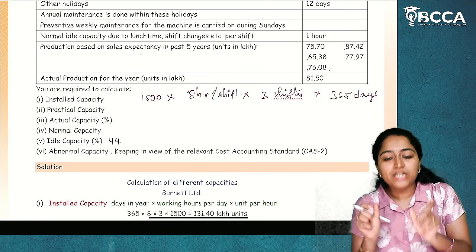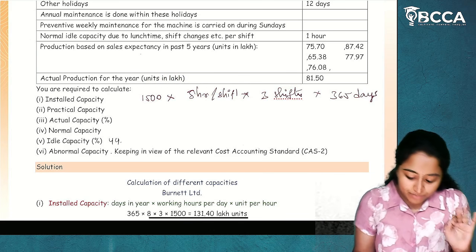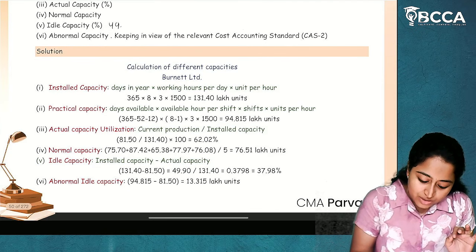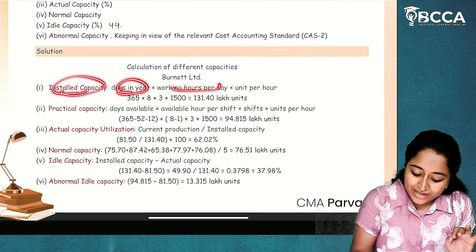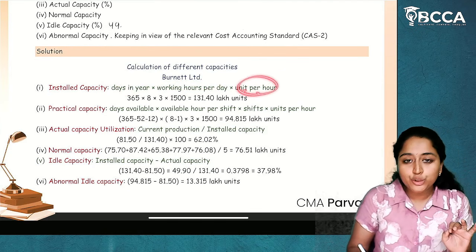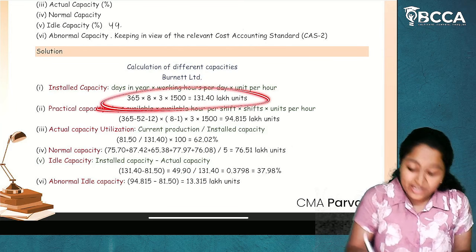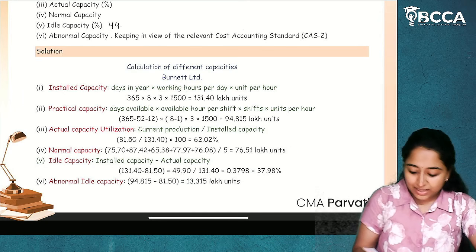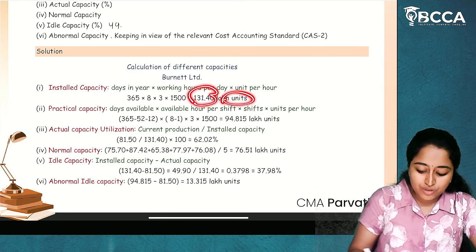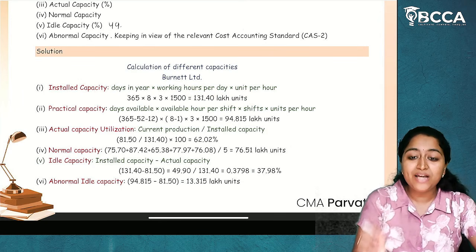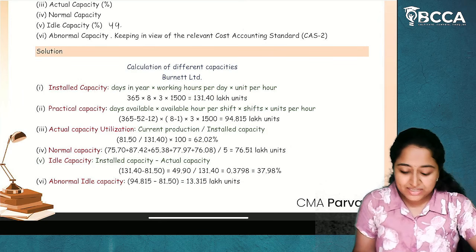If you're just writing the number, you'll lose the marks. So remember it and write it in such a way. So installed capacity is days in a year into working hours per day into units per hour. You will get the how many lakh units are there. So 131.40 lakh units. This is our installed capacity. I hope it is clear.